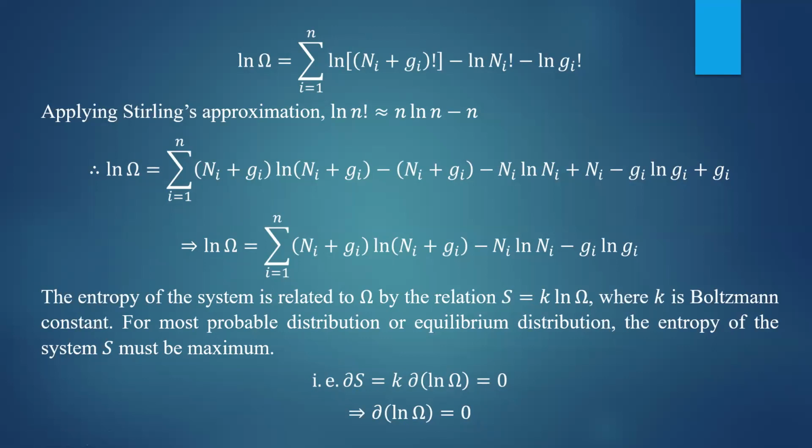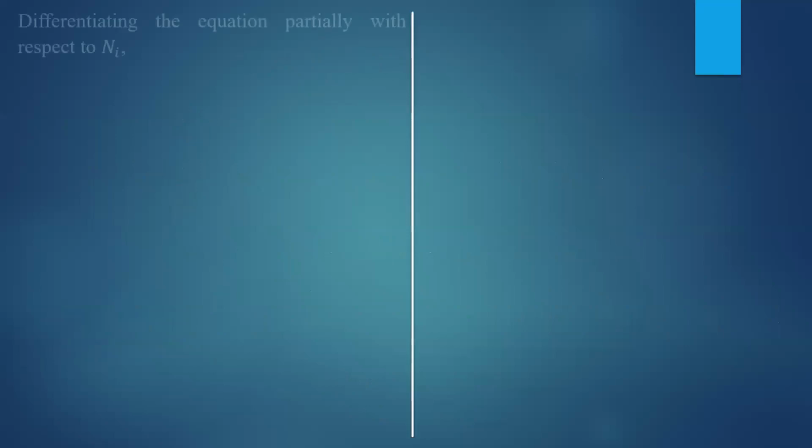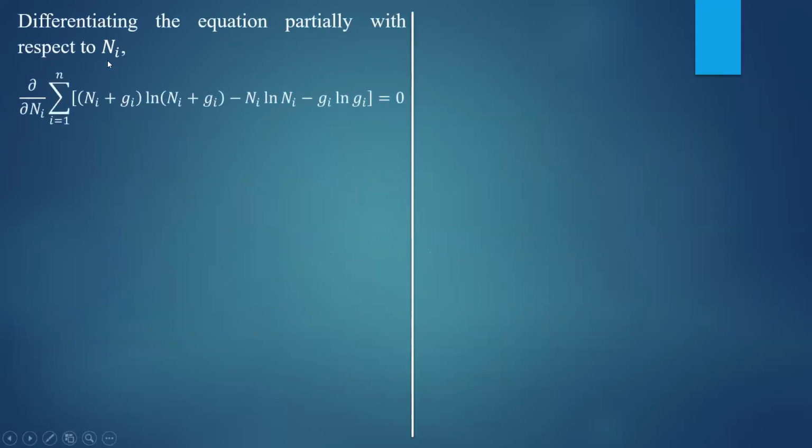Now what we have to do, we have to find the distribution function. Now differentiating the equation with respect to ni, so d of ln omega has to be differentiated with respect to ni partially. So here we have to take gi as a constant. We have to differentiate this equation. Derivative of this first term, it is of the form some x into y. So product rule of differentiation you have to use.